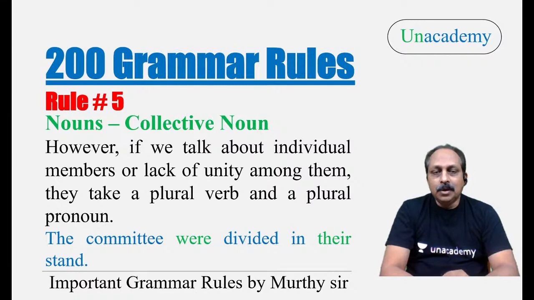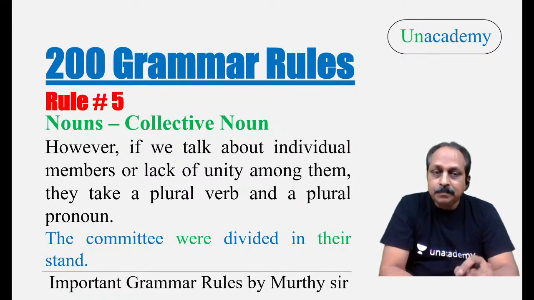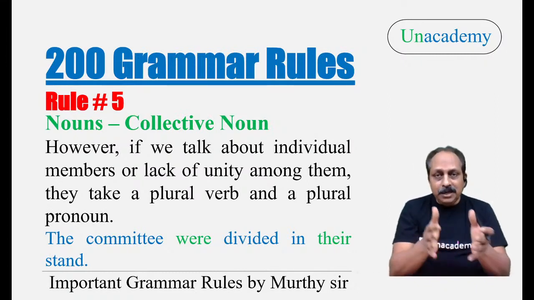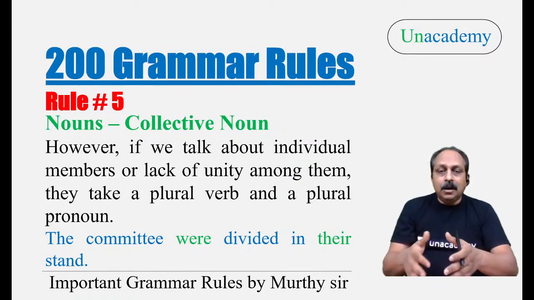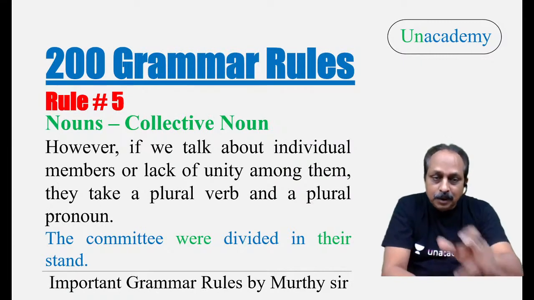Now let us go to rule number 5. What is it? However, if we talk about individual members or lack of unity among them, they take a plural verb and a plural pronoun. Now, usually collective nouns take a singular verb and singular pronoun. But if we talk about the members, collective noun means members are there: committee, jury, team, staff, all these. If we talk about individual members, or lack of unity, some sort of division among them, then the same collective noun takes a plural verb and a plural pronoun. Now, look at this example.